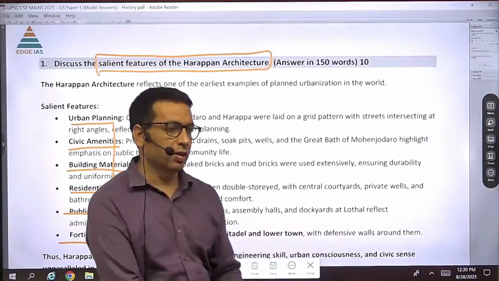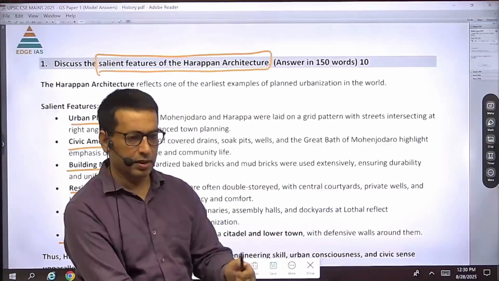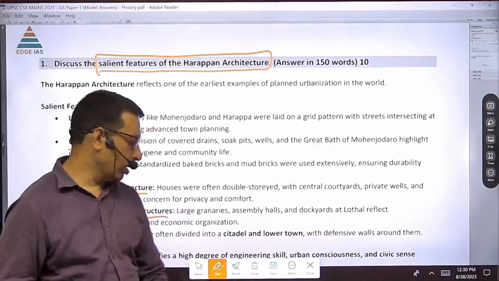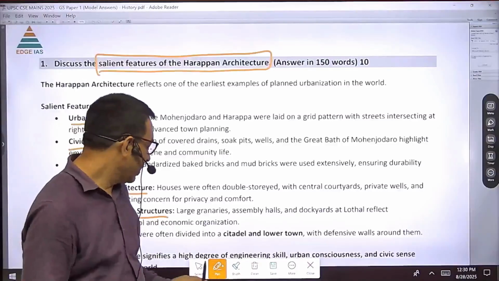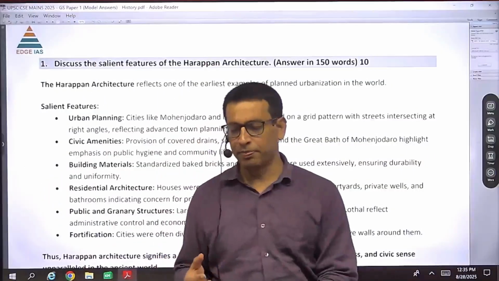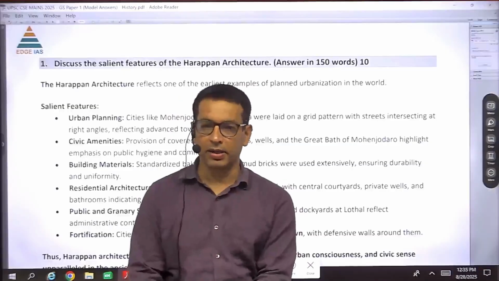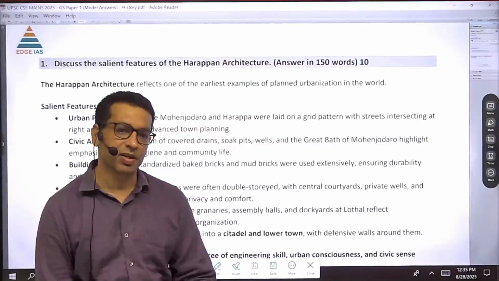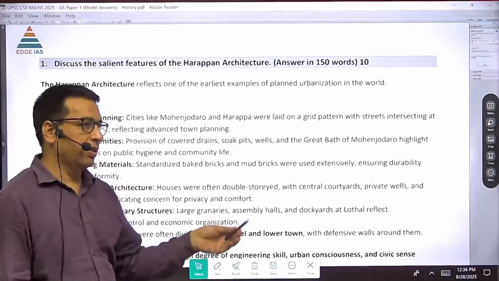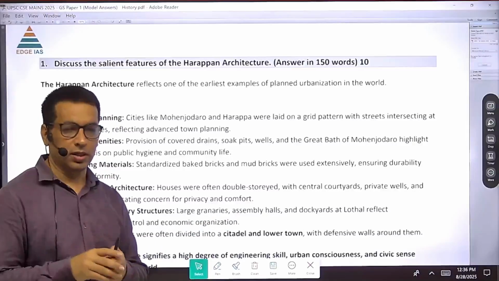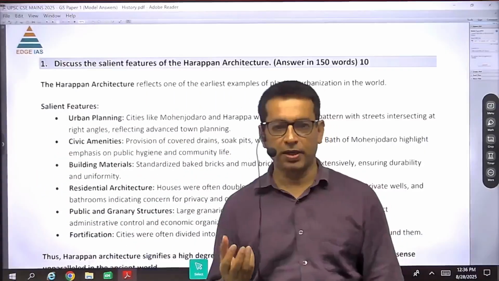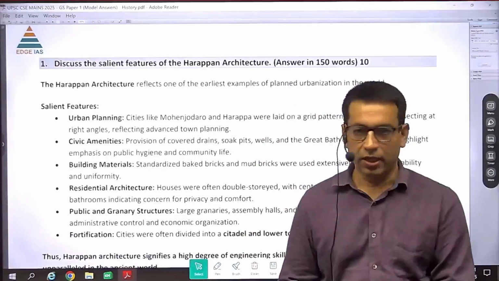Then the relevance part can also be written in the conclusion, because there were so many great contributions of Harappan people in the field of architecture, which is very much relevant today. And that's why we can find that even today, for example, multi-story buildings are there, the granary system is there, the grid system is there, which is still used by people of India. So these features which they used in architecture are very much relevant even today. These are the great features of Harappan architecture which have significance even today.